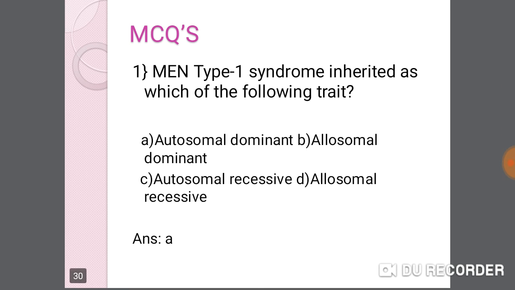MCQs. The first one: MEN syndrome type 1 is inherited as which of the following traits? Option A, autosomal dominant. Option B, allosomal dominant. Option C, autosomal recessive. Option D, allosomal recessive. Answer is A, autosomal dominant.